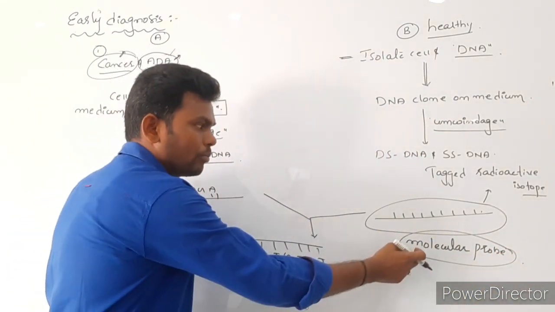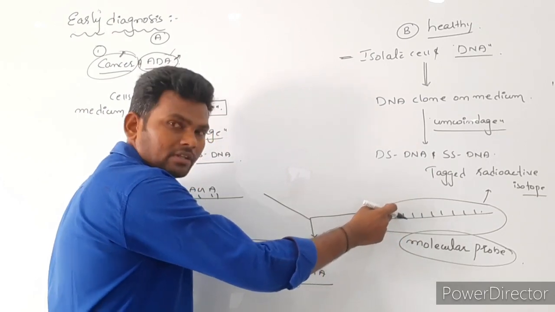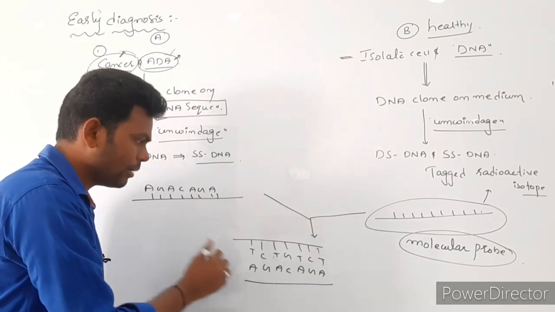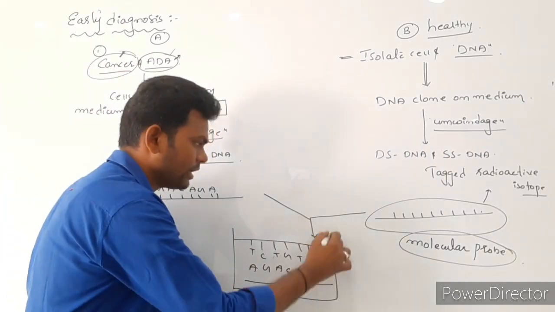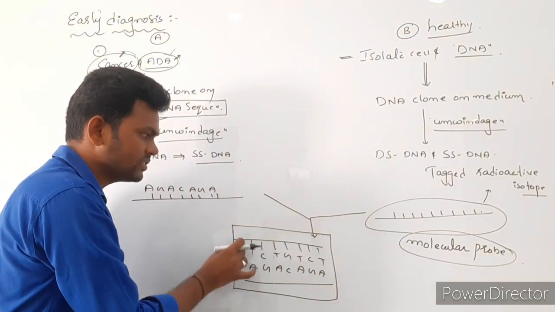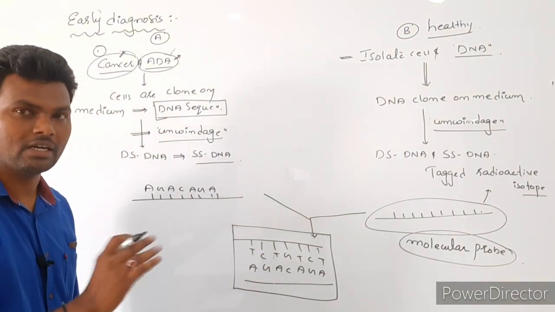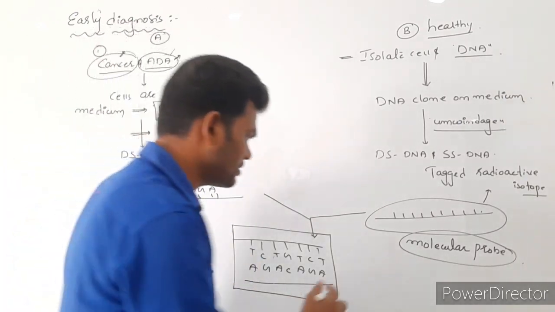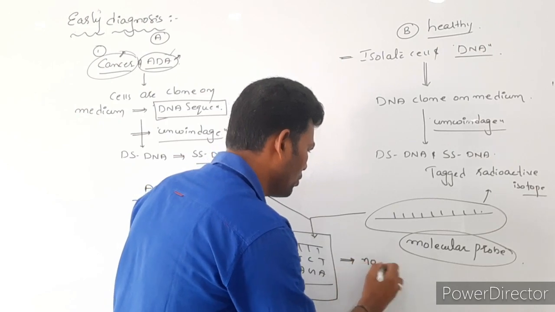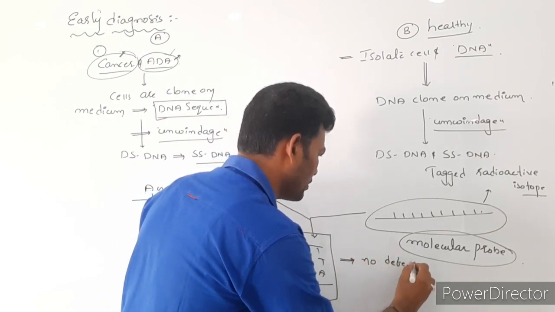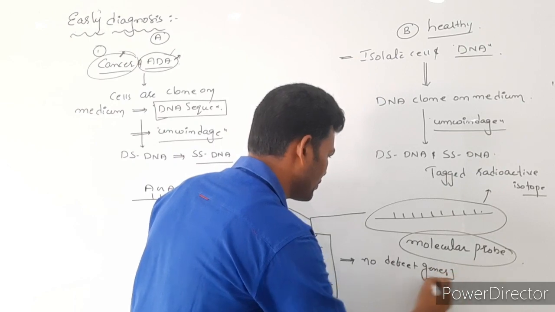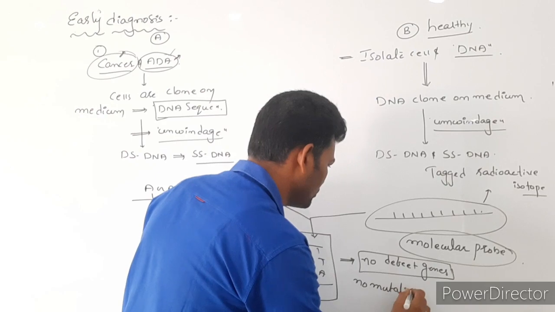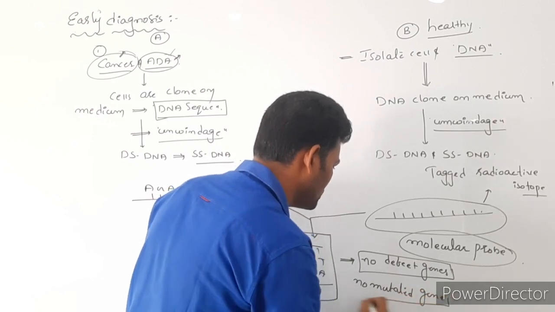Now this molecular probe containing the nitrogen sequence, if it is complementary to the suspected person's, then what happens? If both strands are complementary, they are going to form double-stranded DNA. If double-stranded DNA is formed, it means the person has no defective genes, no mutated genes.